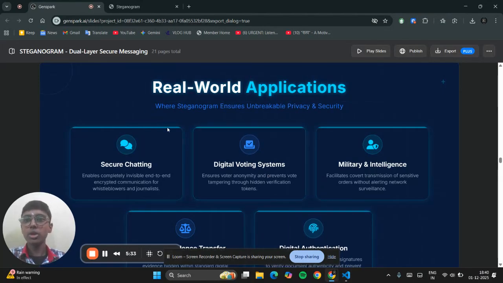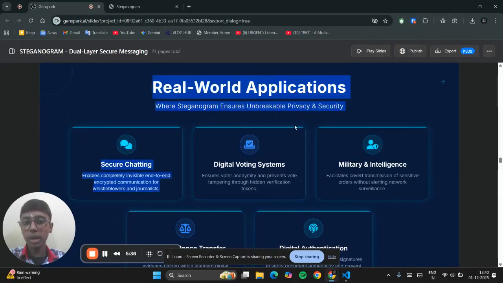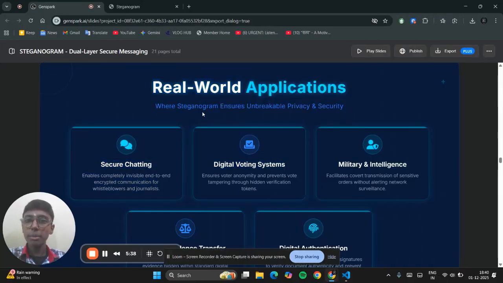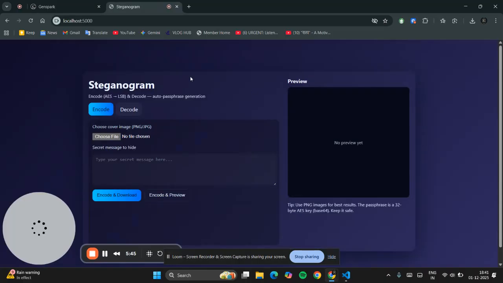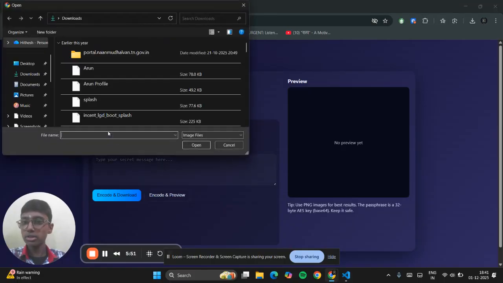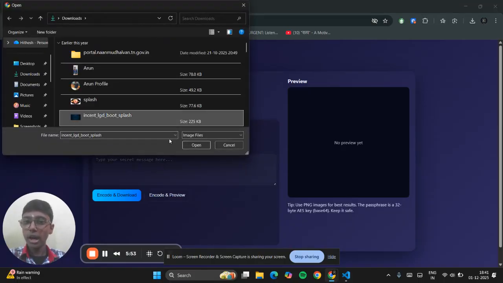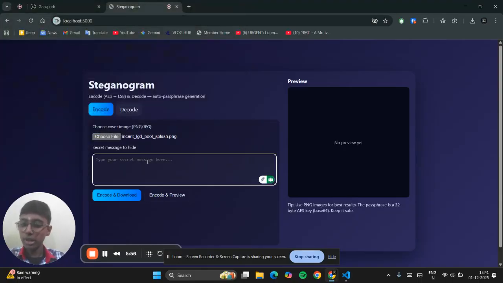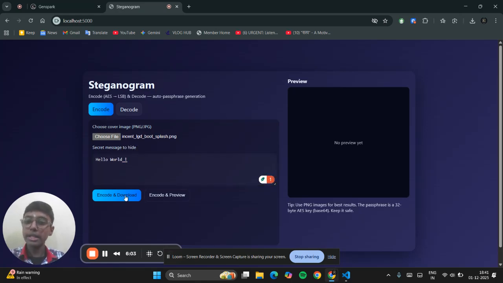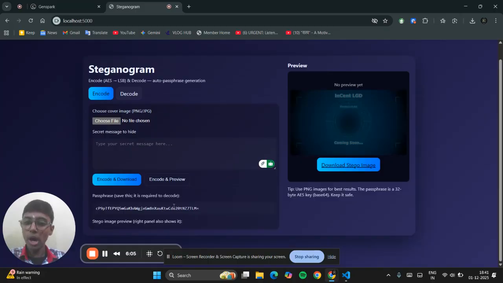Now you may ask what the real world applications of Stegnogram are. But before speaking about that, I would like to demonstrate how Stegnogram actually works. So here, this is our user interface. Here you will have two options called encode and decode. First, if you choose encode, it asks you to choose a file, and you can type some secret message over here. If you click on encode and download, it will give you a passphrase.